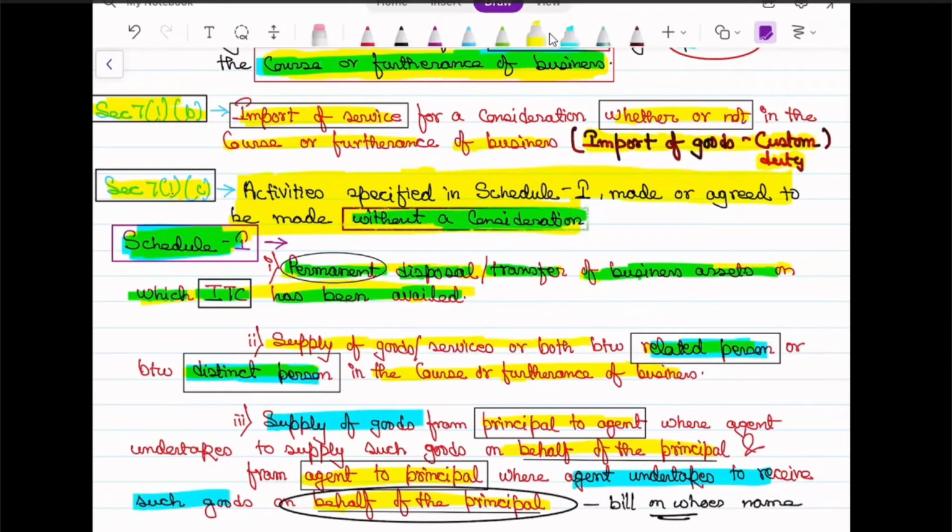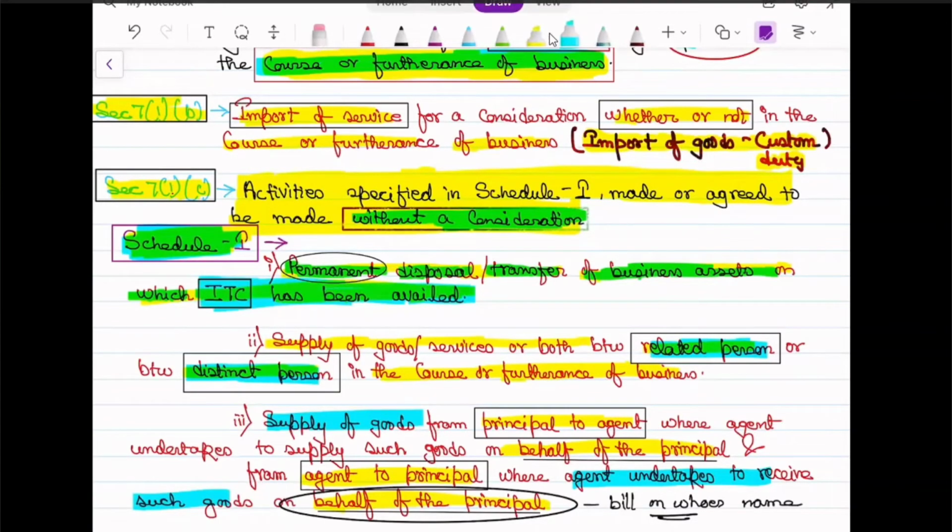It has to be a business asset, and one of the most important criteria is that ITC on it should have been availed. With the ITC part, you must be clearer now on how ITCs are availed. We have seen the example. For those watching the recordings who haven't seen our introduction class, please do see it once. You will have a clear idea of what ITC is and how it is done.